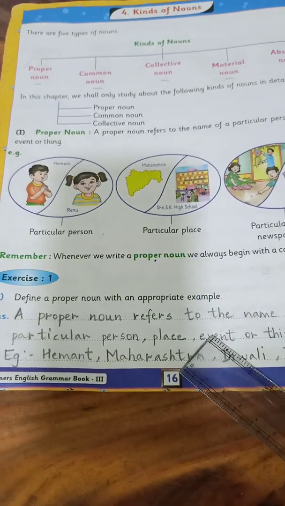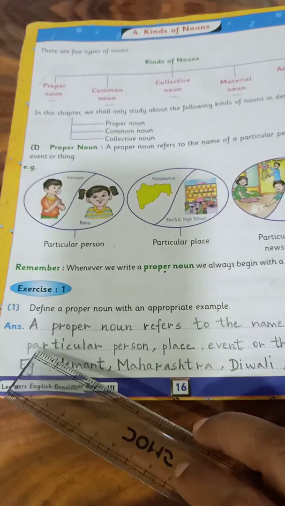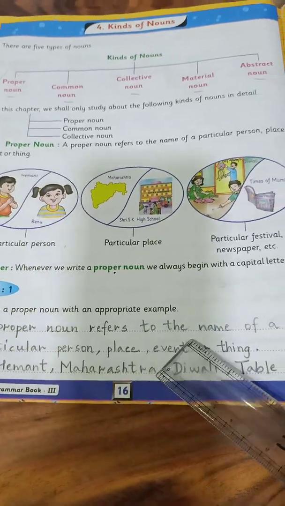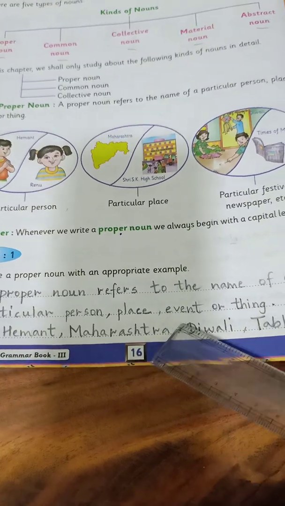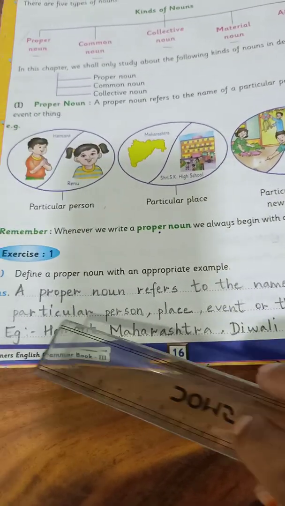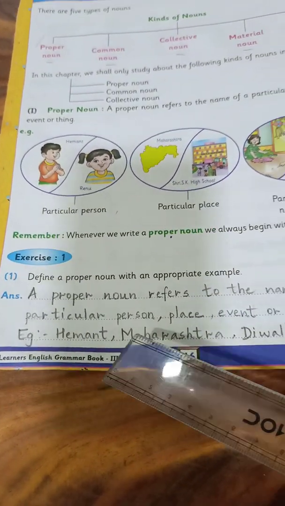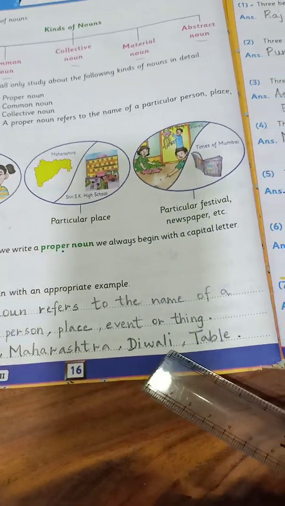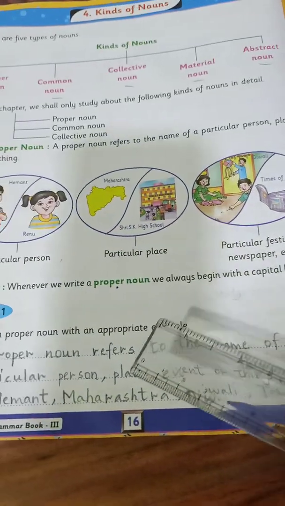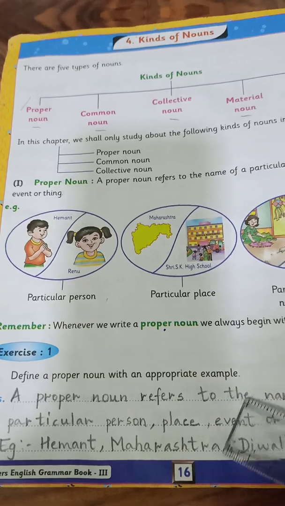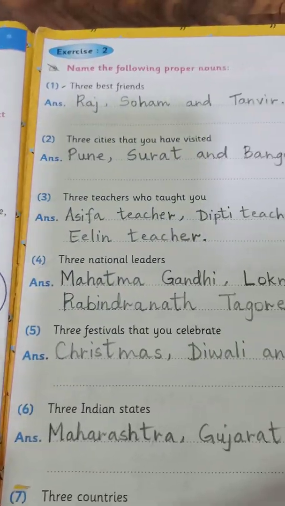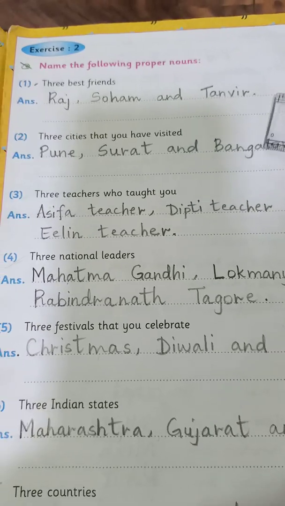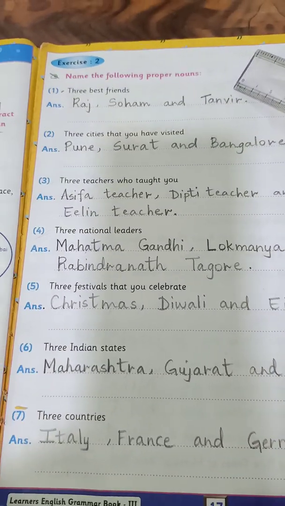You need to copy these notes at the same time. A proper noun refers to the name of a particular person, place, event or thing. An example is Hemant, Maharashtra, Diwali, table. So you need to copy this down, the definition, and I've also given examples. Now let's see these few exercises.